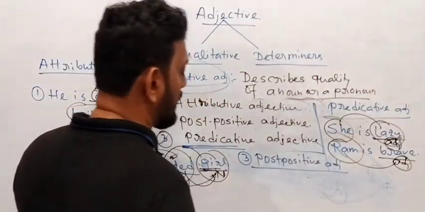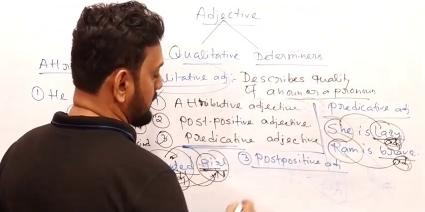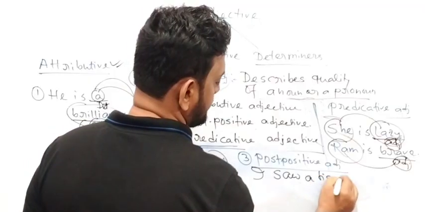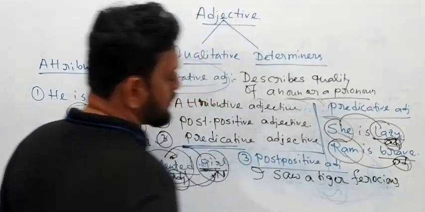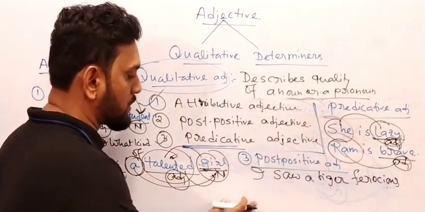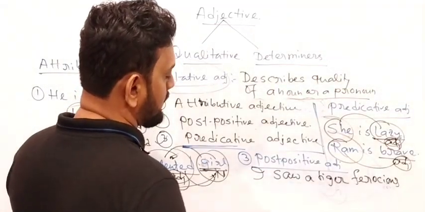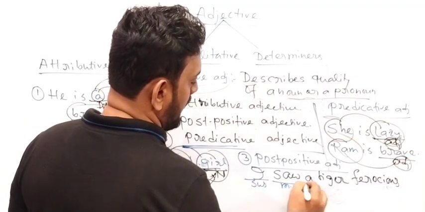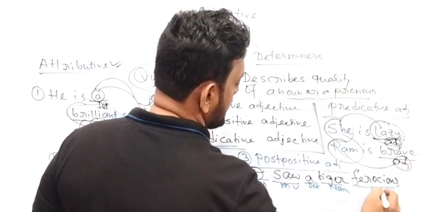Yes or no? So now let me write a simple example of post positive adjective. Write down: I saw a tiger ferocious. Yes or no? I saw a tiger ferocious. Now you see, I saw a tiger ferocious. Here I is the subject. Very good. Saw is the main verb. A is a determiner. Tiger is a noun. Yes or no? And this ferocious is an adjective.